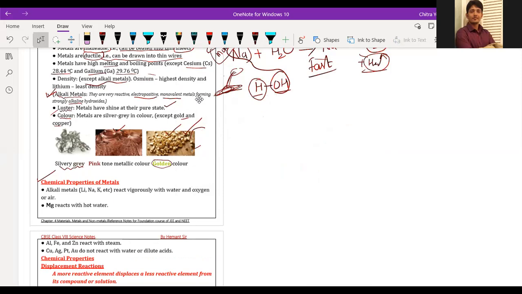See, chemical properties means what? Chemical properties is nothing but the chemical reaction of metal.